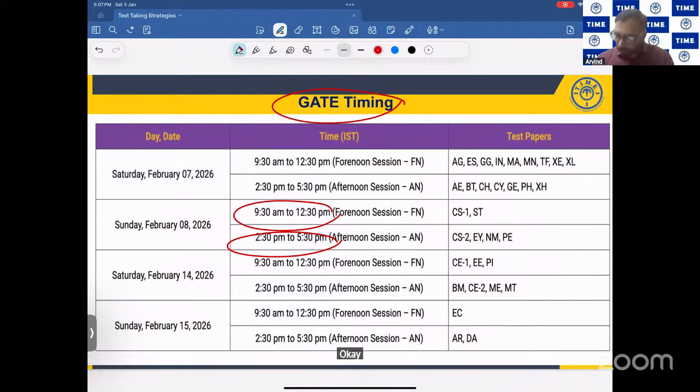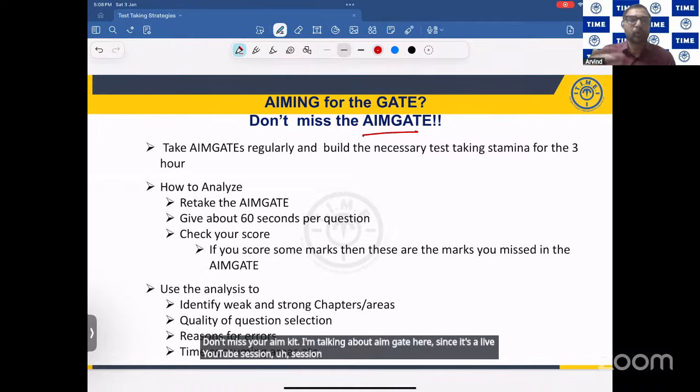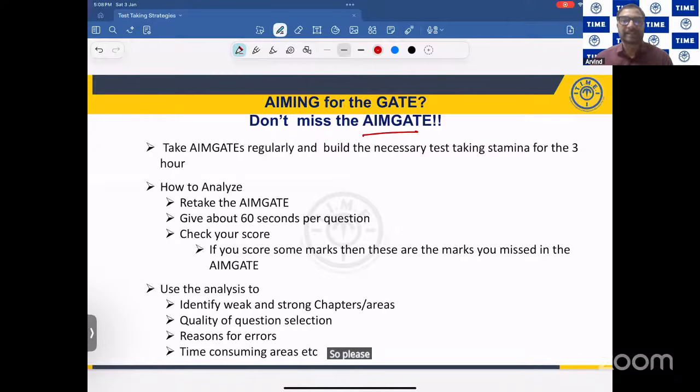Okay? Fine. Now, don't miss your AIMGATE. I'm talking about AIMGATE here. Since it's a live YouTube session, some of you might be writing some mock GATE examination also. So please practice these AIMGATEs. Okay. Now, writing the exam is simple. Everyone can write the examination.